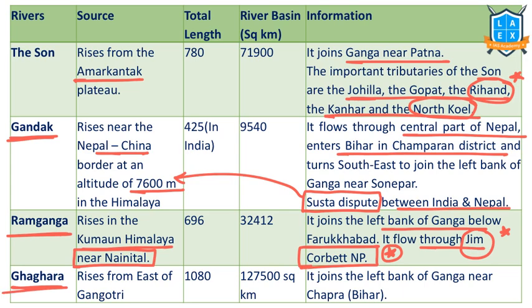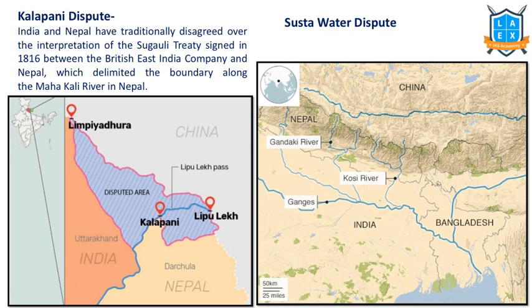Next is the Gagra River. Gagra River rises from east of Gangotri. It joins the left bank of the Ganga River in Chapra district of Bihar. Next is the Kalapani dispute. Why is this issue important? The Kalapani region is a disputed region between India and Nepal. We said Susta is a water dispute between India and Nepal. Gandak River changes its path, and at this particular location there is a region called Susta.